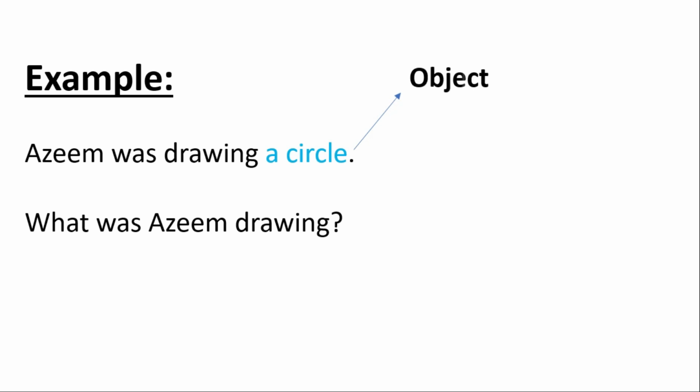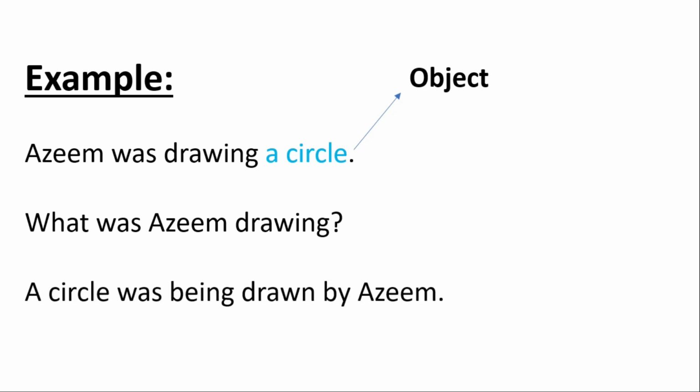So for making passive voice, we have to use the object first. A circle was being drawn by Azim. So here the object comes in the start of the sentence, and then we will use was, being, drawn is the past participle of draw, and here the subject comes at the end.